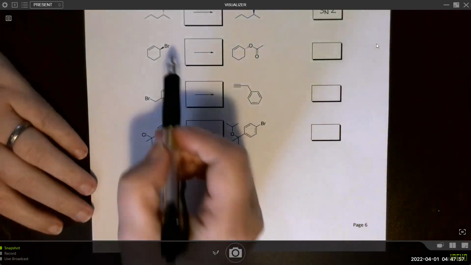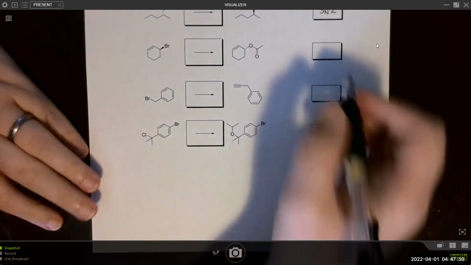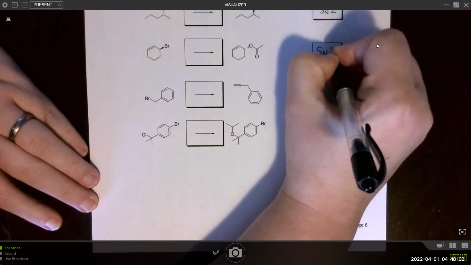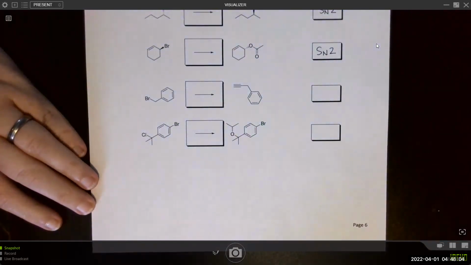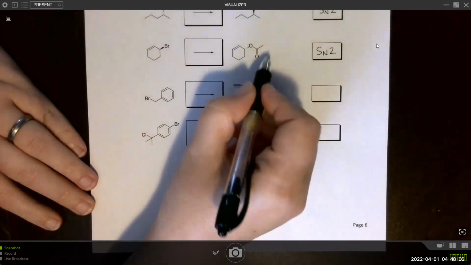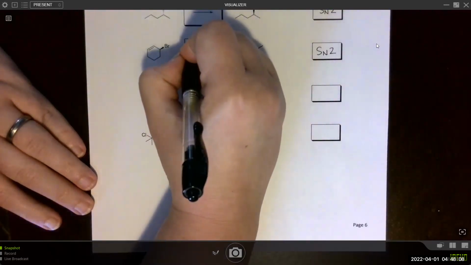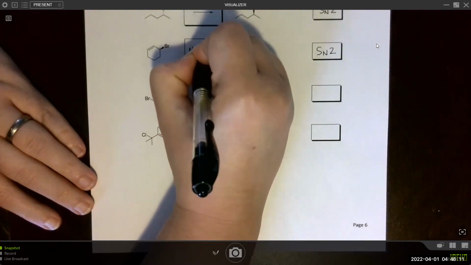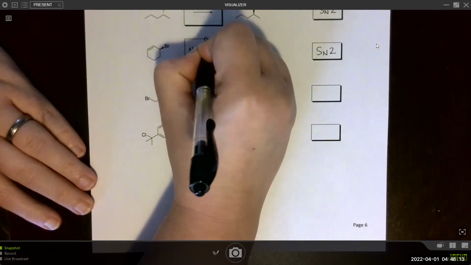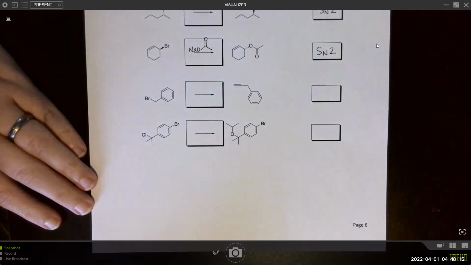Okay, again, we are looking at inversion. Inversion is a dead giveaway that it is going to go SN2. If it's going to go SN2, I need a strong nucleophile. Sure that this is sodium alkoxide.